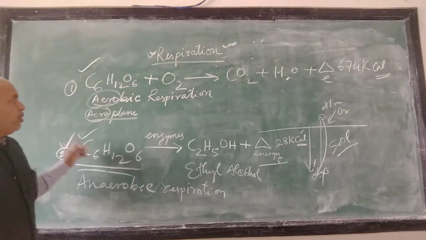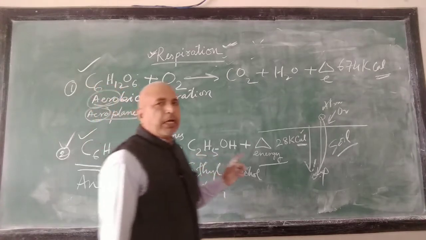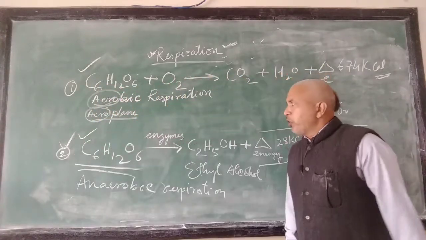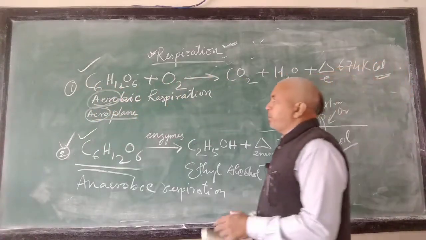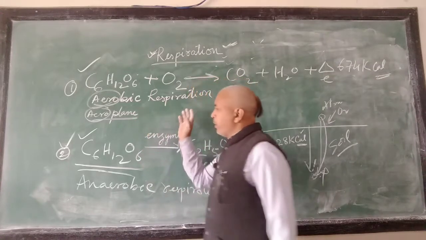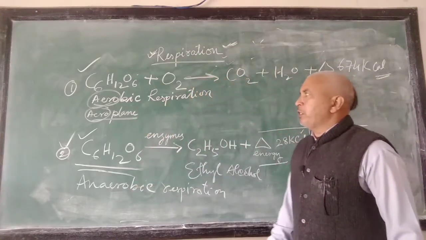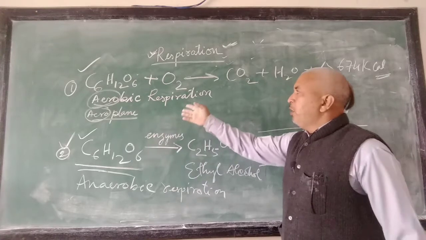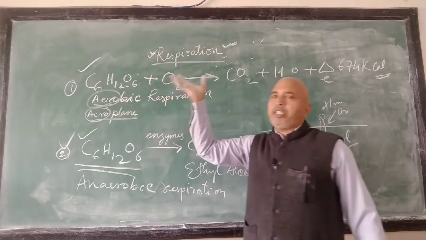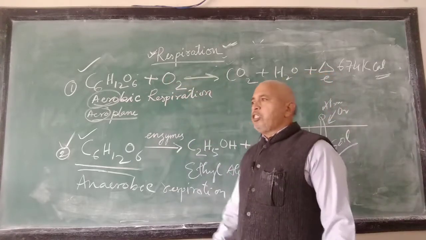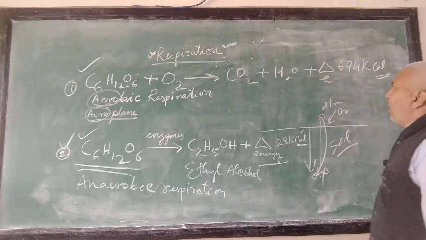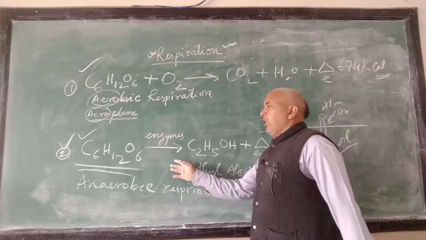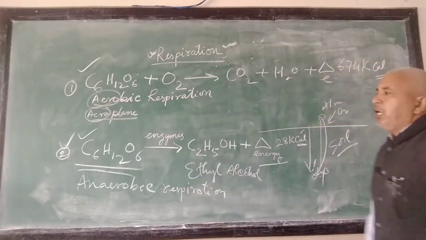So, in the examination you may be asked what are the different kinds of respiration. You can say there are two different kinds of respiration, aerobic respiration and anaerobic respiration. In aerobic respiration, oxygen is available or taken from the air, that is atmospheric air, and here the air is absent.